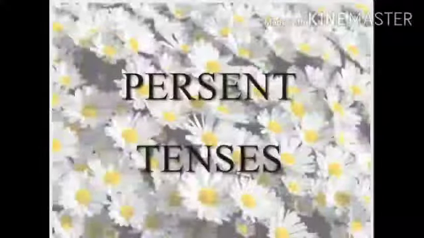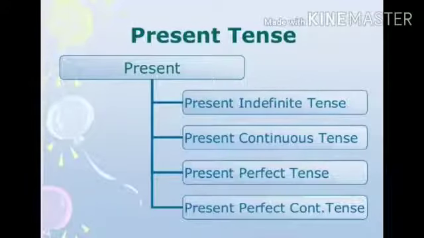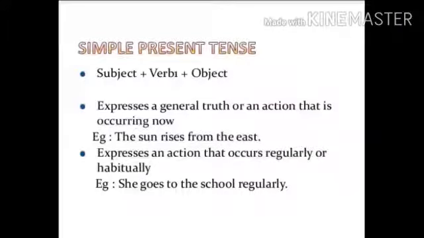Here we are going to discuss present tense and its four kinds: present indefinite tense, present continuous tense, present perfect tense and present perfect continuous tense. First of all, we are going to discuss present indefinite tense. Present indefinite tense is also known as simple present tense. It expresses habitual action. For example, she goes to the school regularly. Here we get the habitual action of the subject she, that she goes to school regularly.